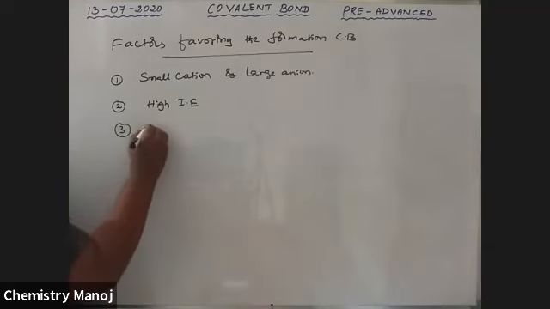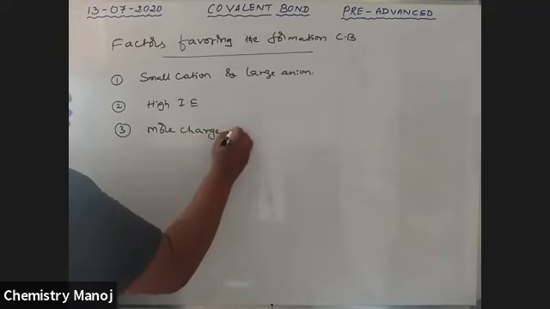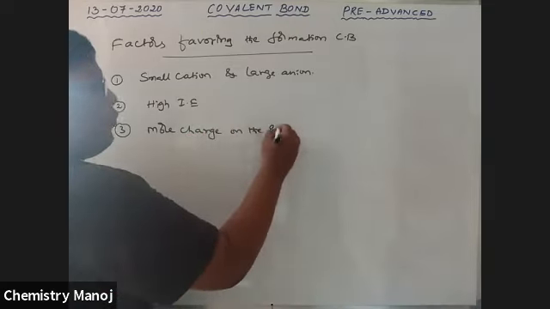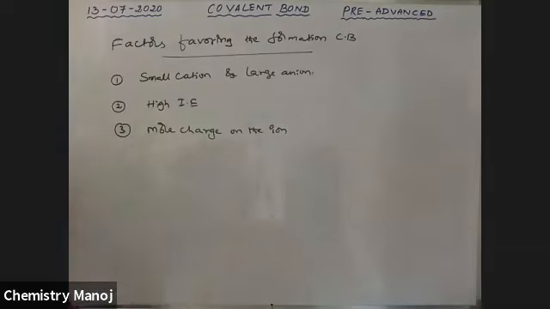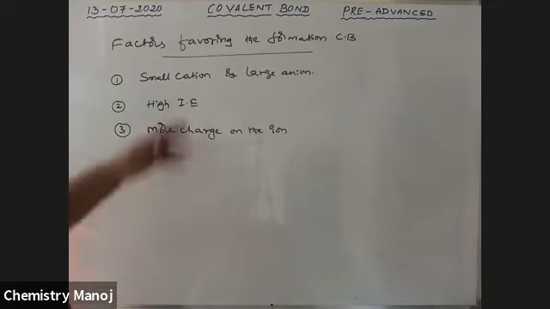Third one: more charge on the ion. More charge means it is difficult to form ions, difficult to lose or gain electrons. That means ion formation is very difficult. Therefore, sharing is possible. All these are the reverse of ionic bond formation.